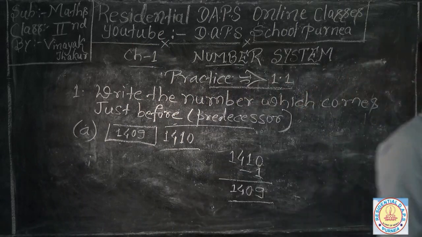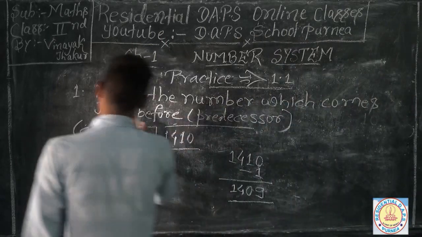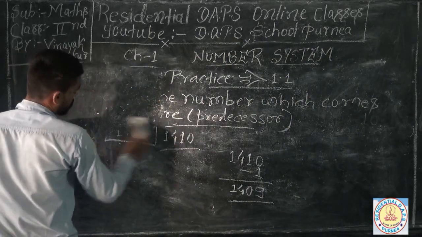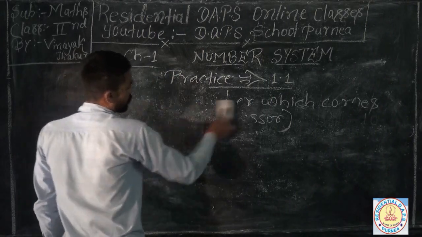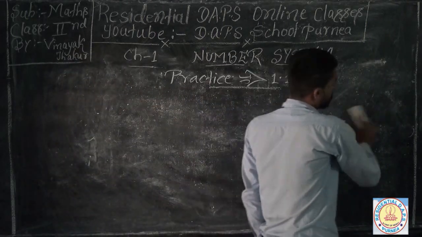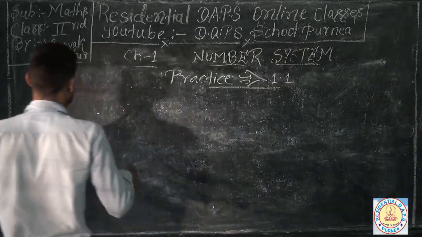I'm going for your question number 2. This is your predecessor. If you have to find out the predecessor of any number, you need to subtract 1 from that number.